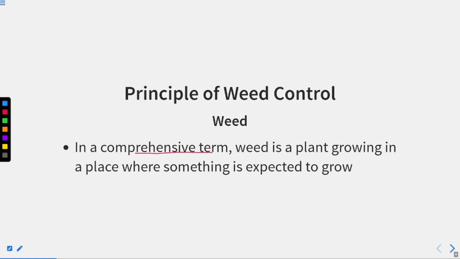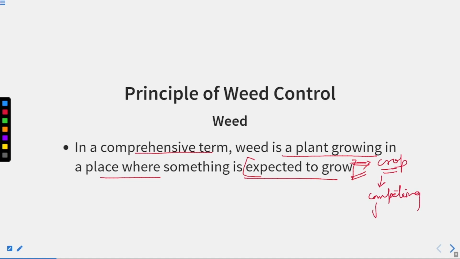In a comprehensive term, a weed is a plant growing in a place where something else is expected to grow. They are growing at the place where we expect our crop to grow, and they are competing for nutrients and water.